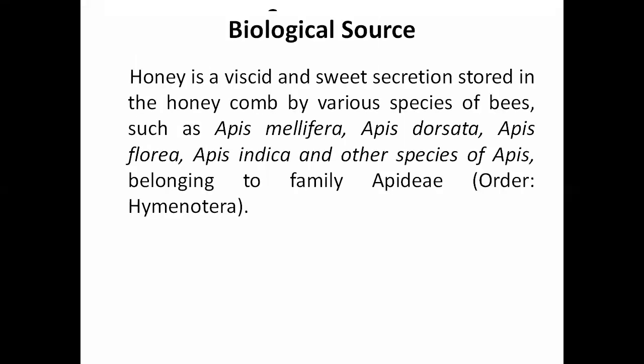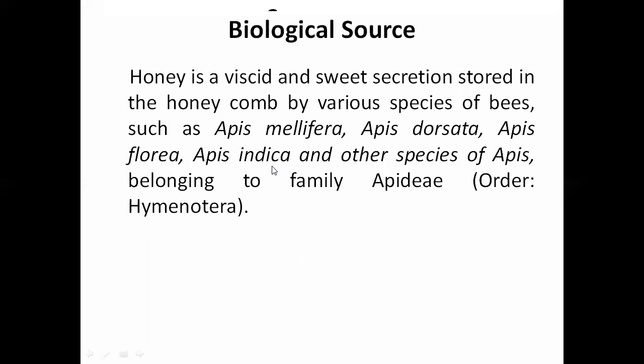Coming to the biological source, from where it is coming: honey is the viscid and sweet secretion stored in the honeycomb by various species of bees, such as Apis mellifera, Apis dorsata, Apis florea, Apis indica.